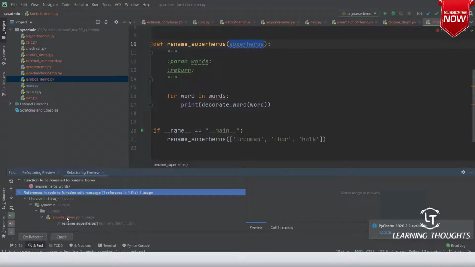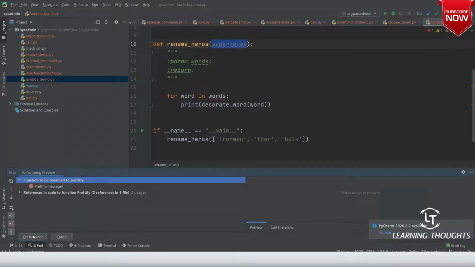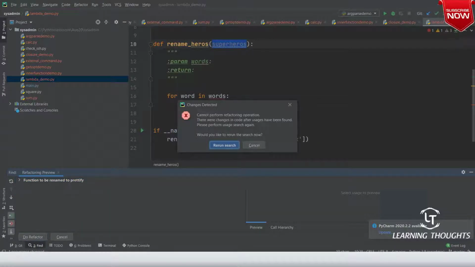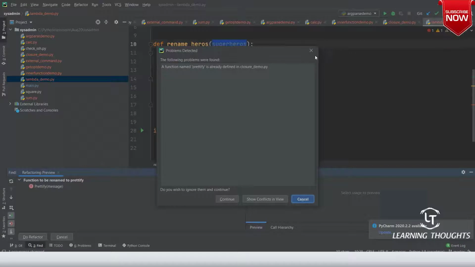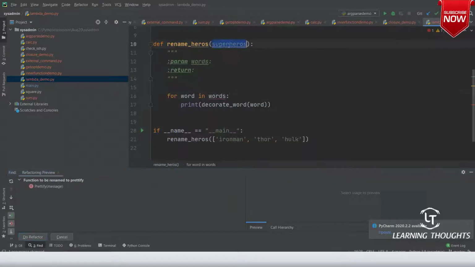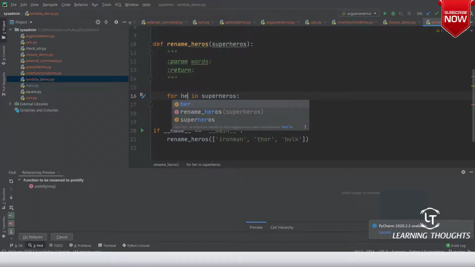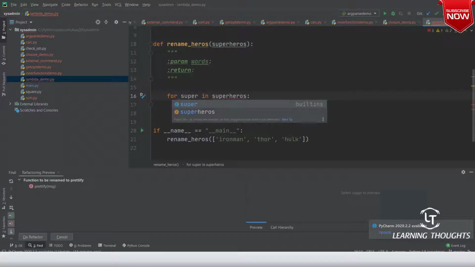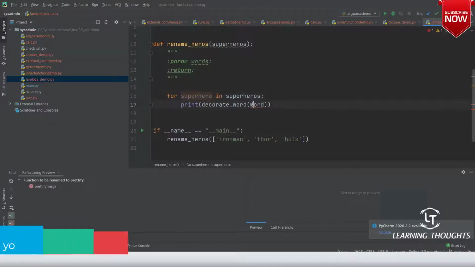There is some error which is happening. Fine. So for each superhero in superheroes, decorate the word.